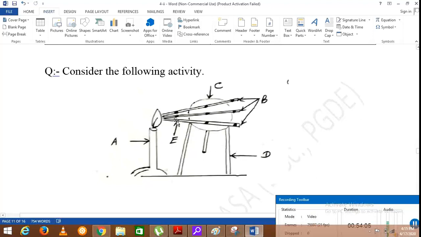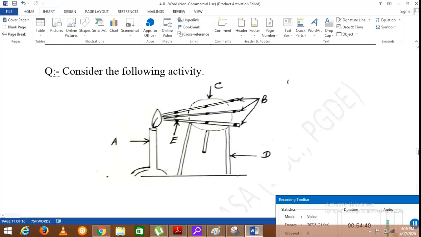Candle wax, which is symbolized by E, is placed on these metal rods, and one end of each metal rod is heated using a Bunsen burner. So A is the Bunsen burner, B are the metal rods, C is the asbestos sheet or plate of an insulator, D is the tripod stand, E is candle wax.